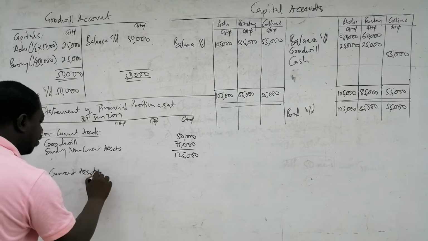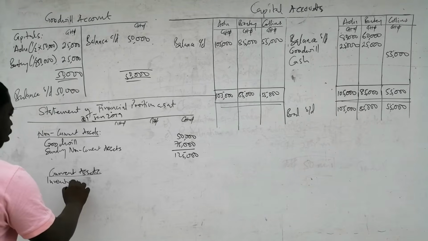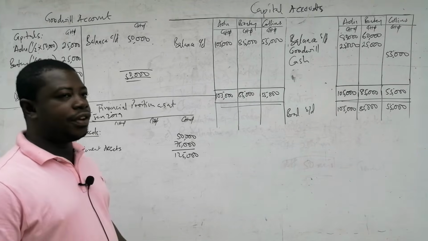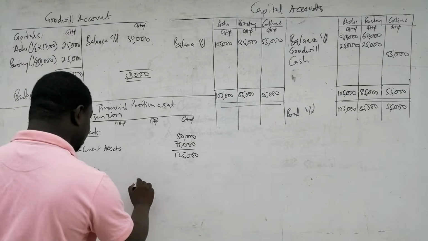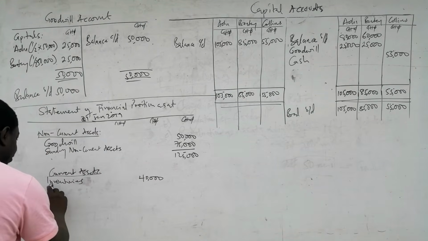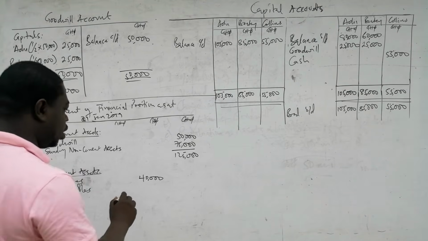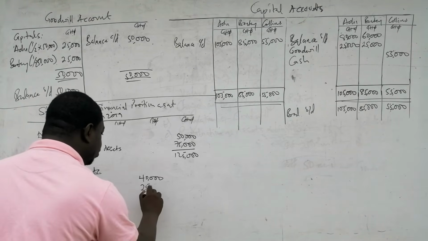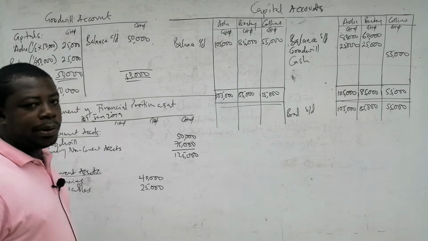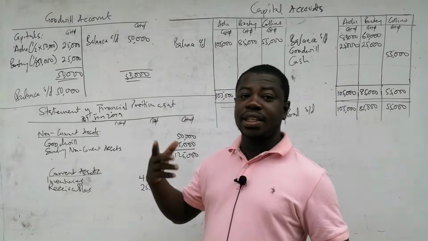With our current assets, we had inventories in the question. The value of inventories was 40,000. Nothing really changed about that. And then we have receivables as well. The figure for receivables was 25,000, which also did not change. So we repeat that also. All that matters is that we're only reflecting figures that changed.